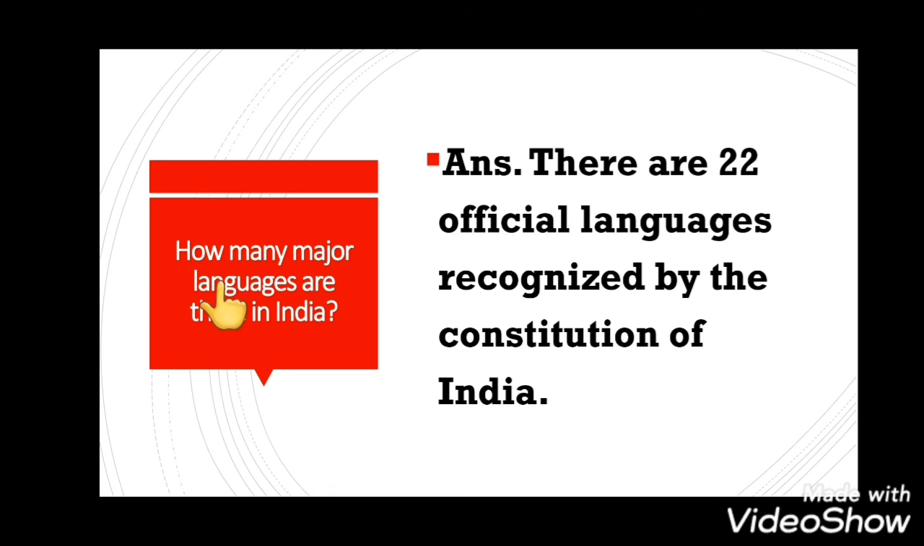The first question is, how many major languages are there in India? There are 22 official languages recognized by the Constitution of India. Now students, the next question is, write a short note on the different religions practiced in India. The answer is, India is a secular country. Our country is known for its diversity in religions, culture, etc. Still, India represents unity.